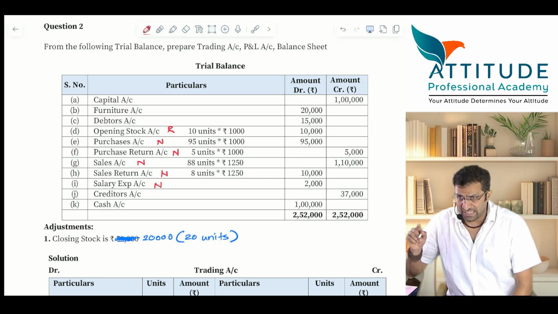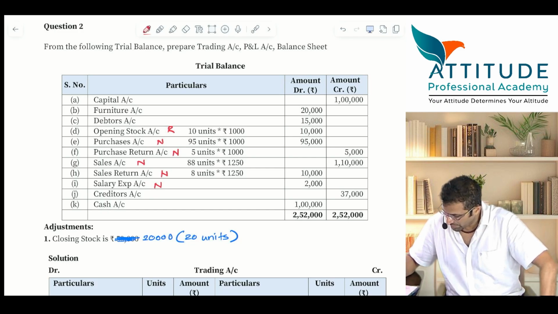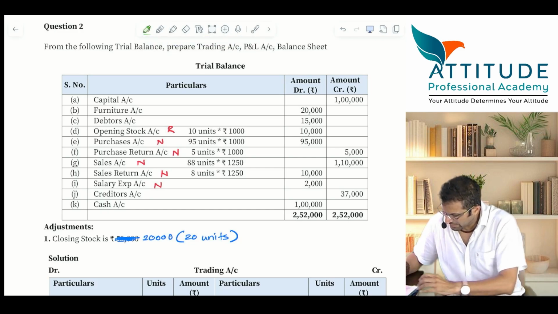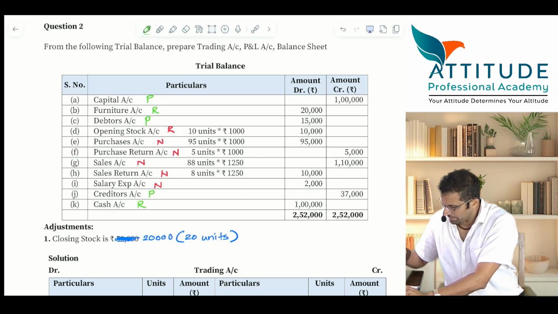I am purposely writing in red ink. All these accounts should get closed. Other things I'll write in green. Tell me, capital is personal. Furniture is real account. Debtors are personal. Creditors are personal. Cash is real account.